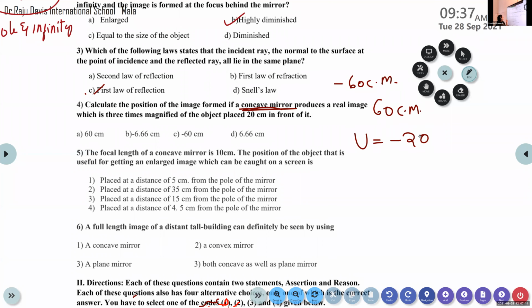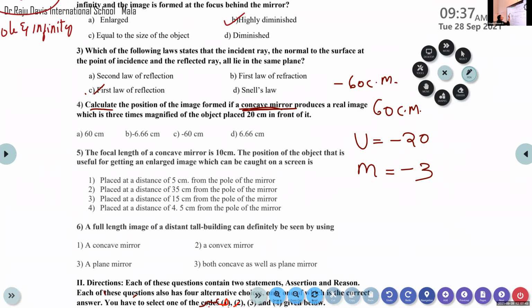And what about the other clue they have provided in this question? The image produced is 3 times magnified. That is magnification. Magnification M is equal to 3 times. But is it only positive 3? It is negative 3. Why are we taking it as negative 3? Real image. Yes, very good.